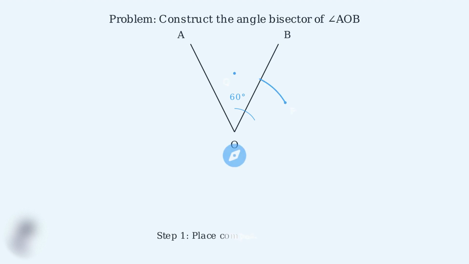Step 1. Place your compass point at the vertex O. Draw an arc that intersects both rays of the angle. This arc should have any convenient radius. Let's use about 2 units.